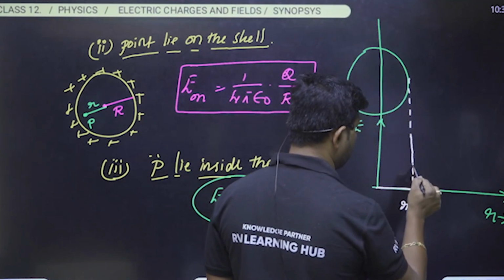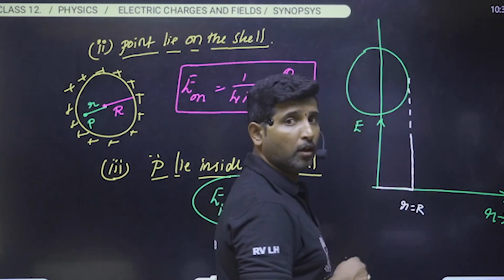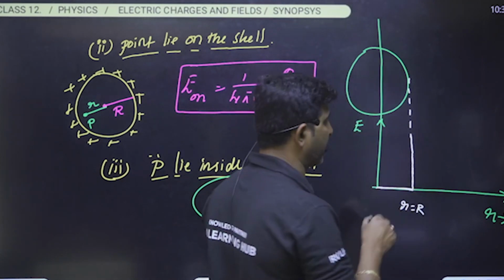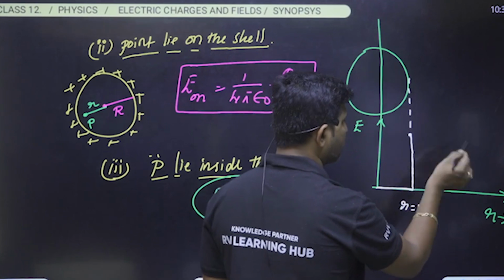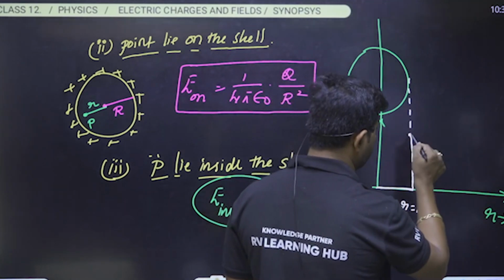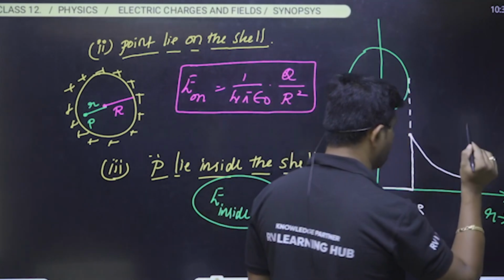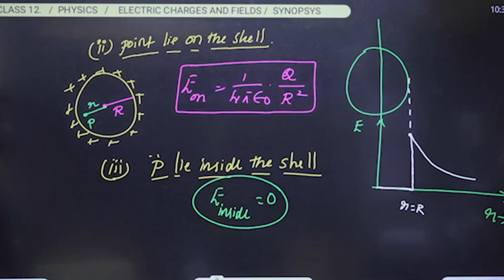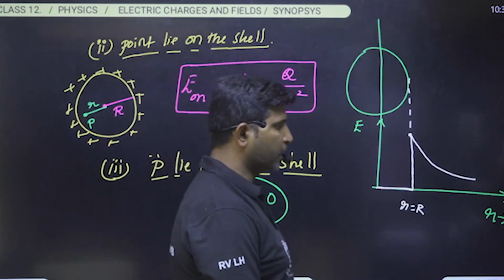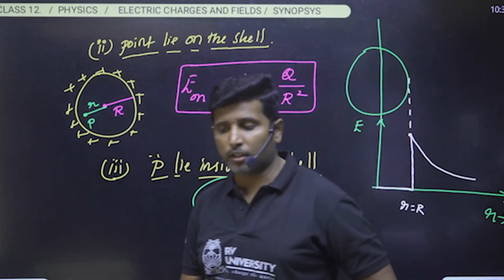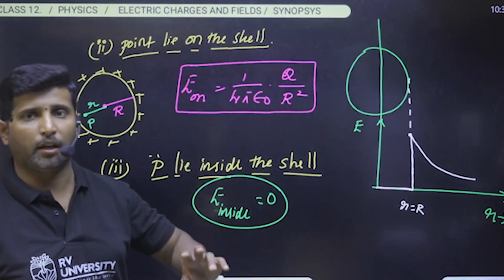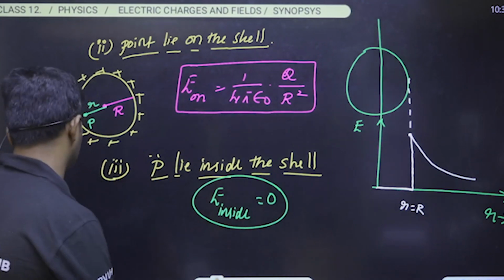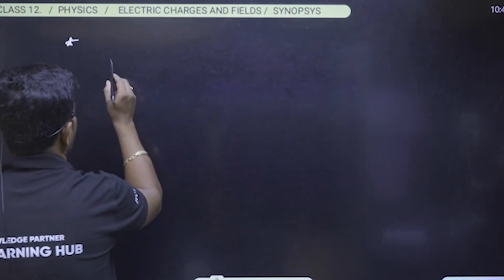And at the radius, or on the surface, the field will be maximum. Afterwards, as we move away from the surface, the field decreases as shown in the figure. Like this we have to analyze the field intensity at each and every point due to charge distribution over a spherical shell. Okay, now let us understand a few more points here.